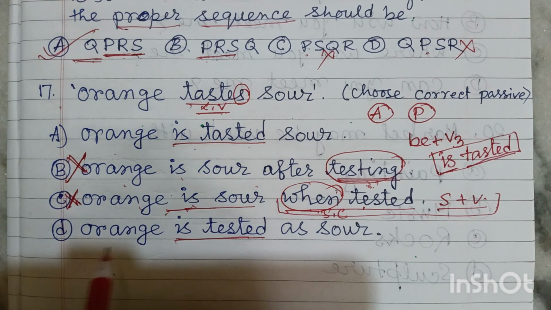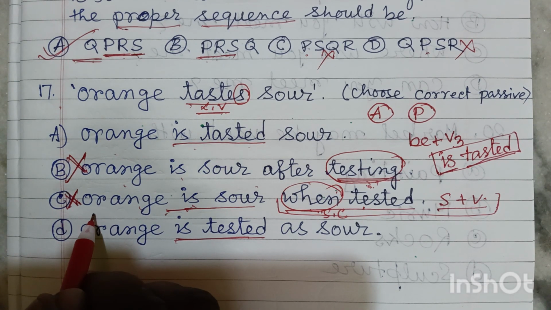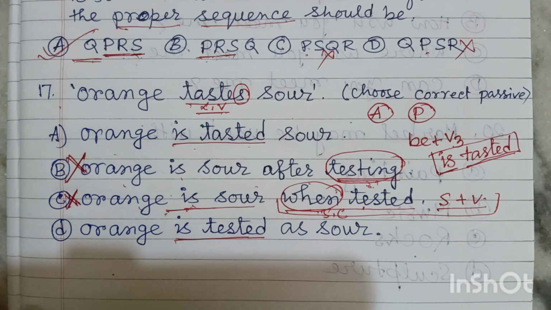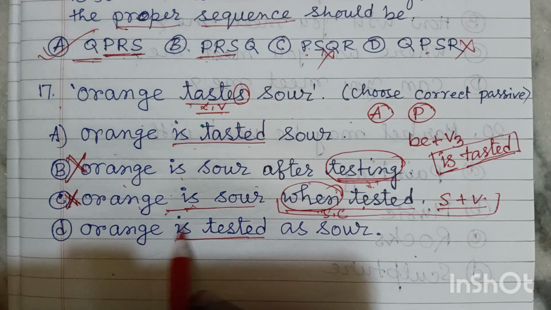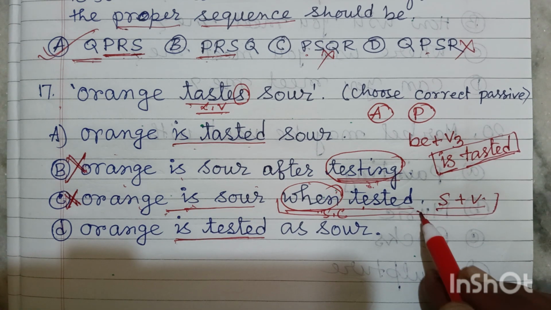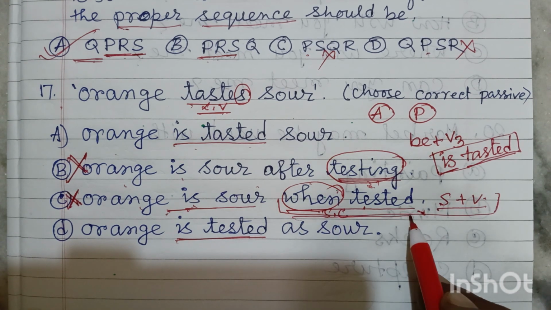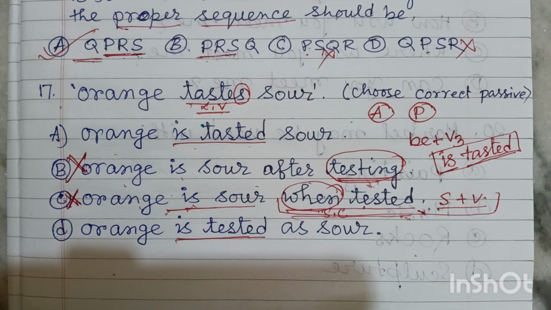Friends, in some places you can see this as the answer. Even I have seen in an answer sheet that this answer is taken. Everyone is saying this is the answer. Friends, if you think about the structure, it is clear that this is not the answer.